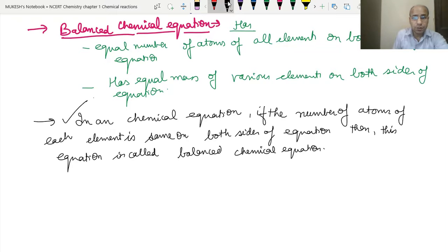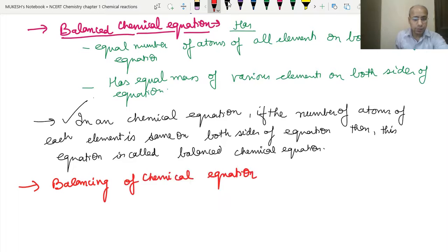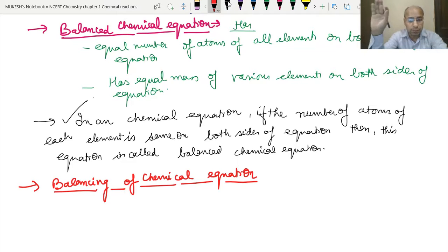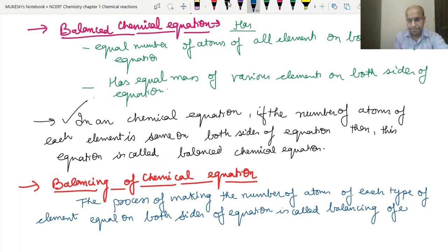Now comes the balancing of a chemical equation. And why do we need to balance it? Balancing of a chemical equation. I hope you have understood the meaning of balancing a chemical equation: making the number of atoms of each type of element equal on both sides of the equation. That means the process of making the number of atoms of each type of element equal on both sides of the equation is called the balancing of a chemical equation. That's all. Let's write the definition. So this is the definition that we can write.